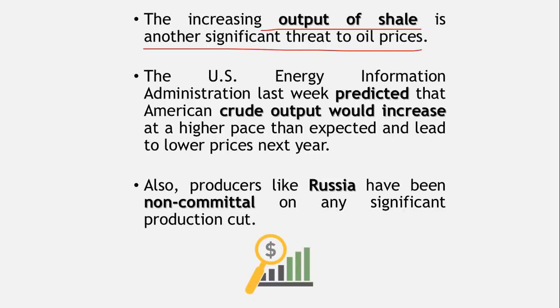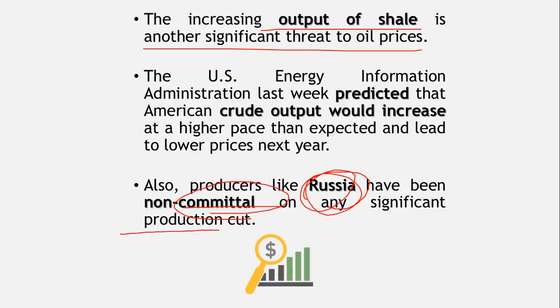USA is not part of this OPEC, so it has decided that it is going to increase production. So it's going to bring some sort of problem for Saudi Arabia as far as economy is concerned. So that's basically everything. And Russia as well. Yes, Russia has also said that it is not giving any sort of commitment that there will be a reduction or significant production cut. It is going to stick with its own plan.